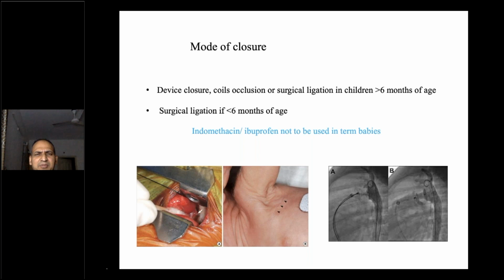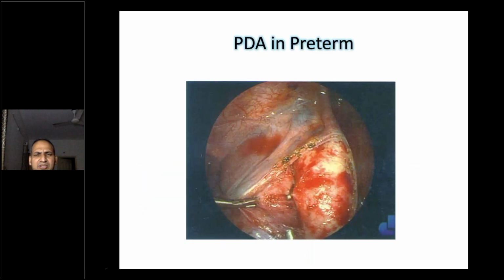If less than 6 months of age, body weight is not very suitable, we close it surgically. And in case of term babies, there is no need to use indomethacin or ibuprofen. This is a picture of a preterm baby where the PDA is clipped. This is a clip; we go from the side, thoracotomy, and put a clip.